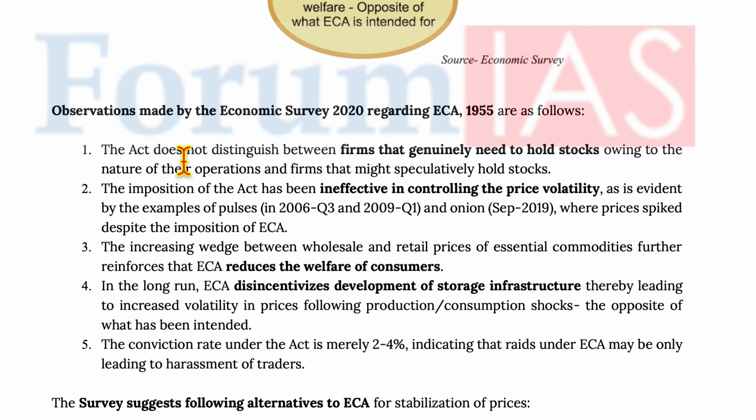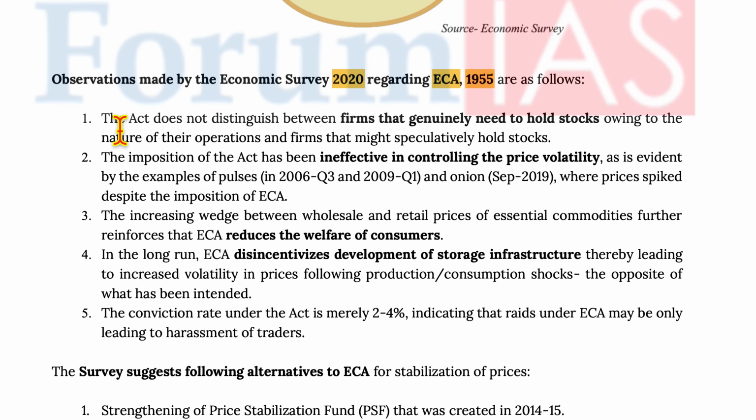Now, moving on. Observations made by the Economic Survey of 2020 regarding the ECA of 1955 are as follows. The Act does not distinguish between firms that genuinely need to hold stocks owing to the nature of their operations and firms that might be speculatively holding stocks.